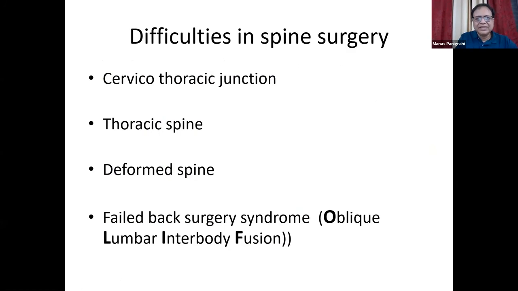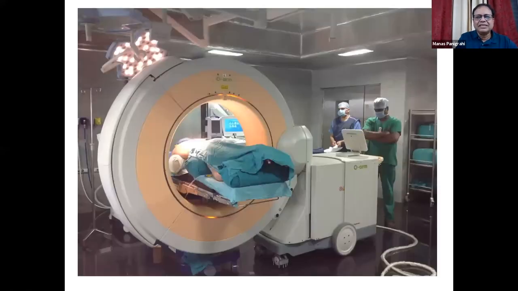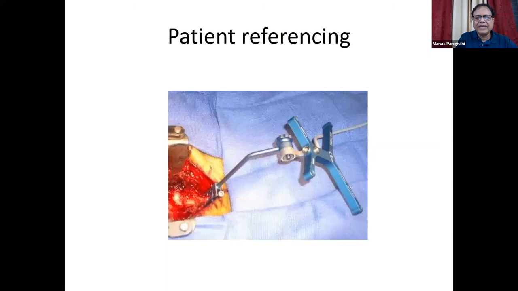These are the different difficult areas where one can use it: when you're operating in the cervicothoracic region or the thoracic spine. In the thoracic spine, C-arm doesn't give a good picture. In the cervicothoracic region, again, with C-arm you don't get the junctional area, so you do not see it. A deformed spine or a failed back surgery are good indications for using intra-operative visualization with navigation technology. I'll give an example of a cervicothoracic case. This is a cervical case where first we do an O-arm scan with the reference frame.